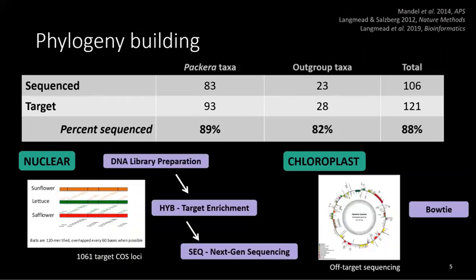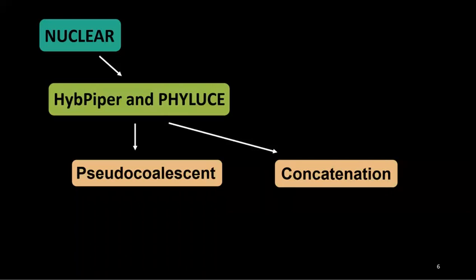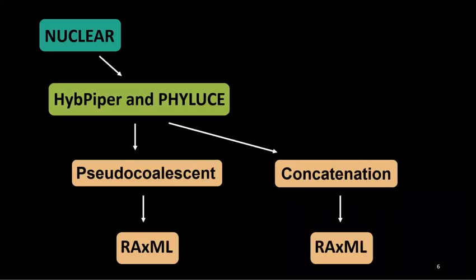And then I did not target chloroplast sequences, but instead used the software Bowtie, which extracts off-target chloroplast sequences that can then be used to generate plastid phylogenies. And so once I obtained both nuclear and chloroplast sequences, I used multiple pipelines to find the best fitting tree. So for the nuclear sequences, I used the PIPER and Lucci pipelines for ortholog detection. And then output of those pipelines were used as input for pseudocoalescent and concatenated analyses. And then the trees were inferred using a maximum likelihood approach using the software RAxML.